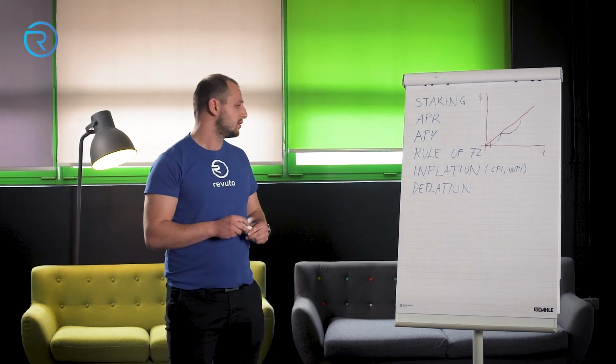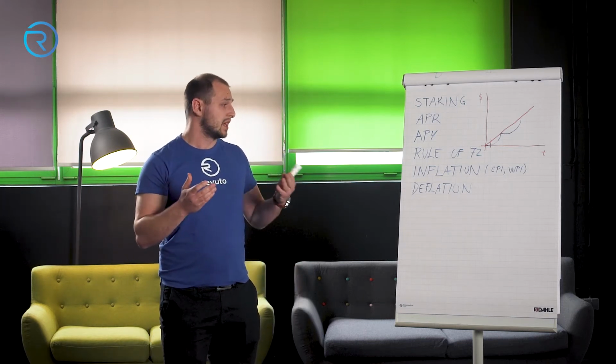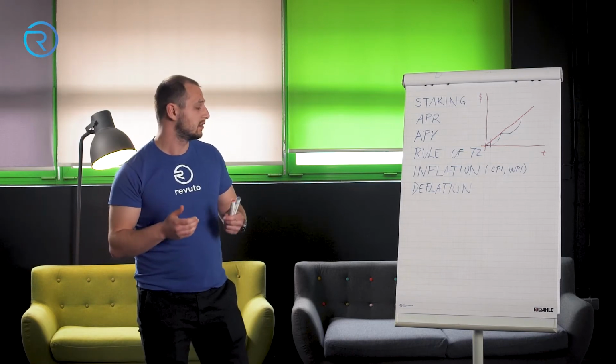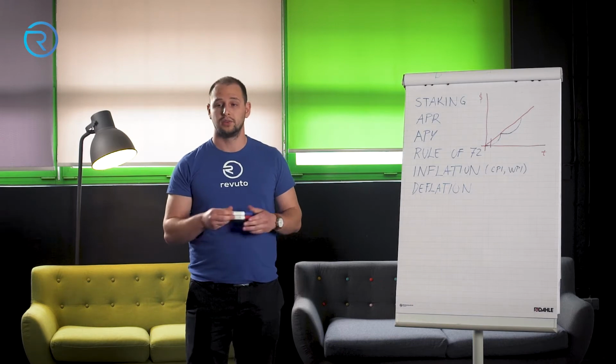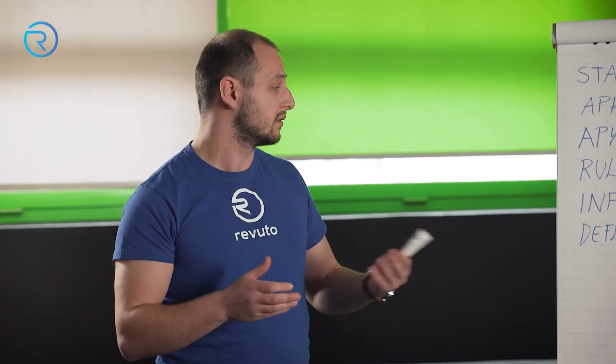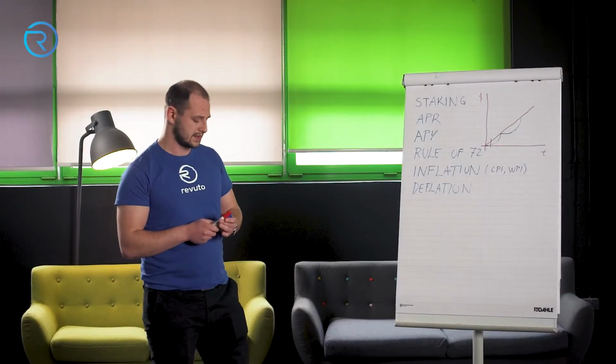So what is the rule of 72? The rule of 72 is a mathematical equation that can help us determine how much return on investment we can expect during our investment schedule plan or over a period of time. Here is how it looks.